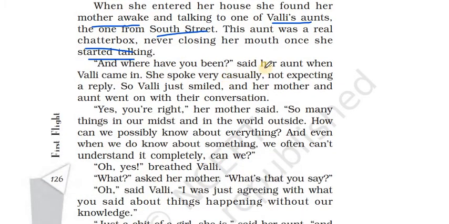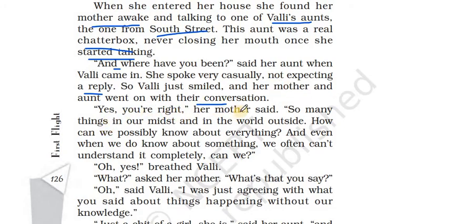"And where have you been?" said her aunt when Valli came in. So now the auntie is asking, "Where did you go?" She spoke very casually, not expecting a reply. That was a casual question and she never expected an answer also. So Valli just smiled and her mother and aunt went on with their conversation. Valli is a very smart girl. She is able to read people also. She knows that she asked very casually and she didn't have to answer and she just smiled and went away.